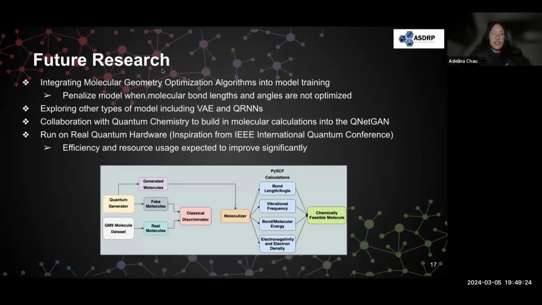Furthermore, we are going to continue our collaboration with the quantum chemistry group to build in molecular calculations into the QNetGAN. Thus far, we've been working quite separately and independently on our own respective parts as we prepare the generated molecules for their use. But at the moment, as we begin to near the end with more and more results and more valid molecules, we hope to be able to further our collaboration in this coming semester.